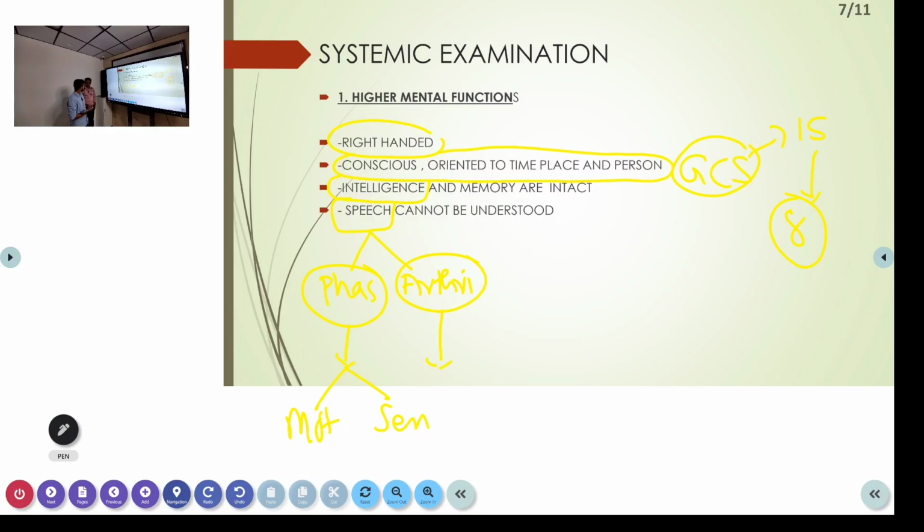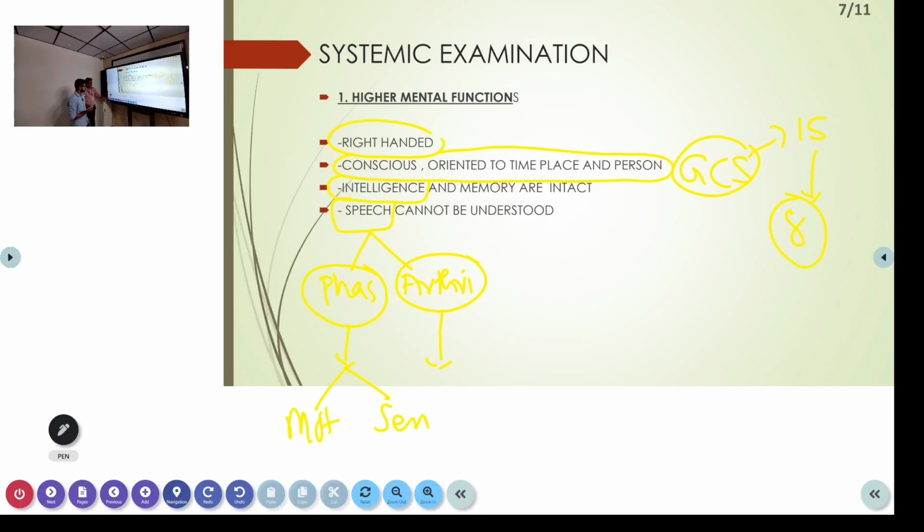That means the patient is able to understand everything, but he cannot express it; he is not able to talk. Whereas sensory aphasia means he will not understand what is being spoken, and he'll be giving an answer completely unrelated to what is happening. So that is the division of speech.